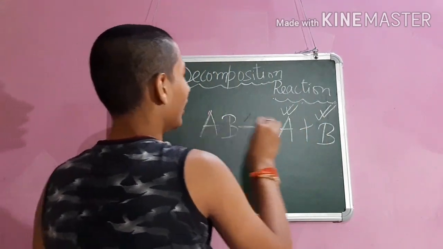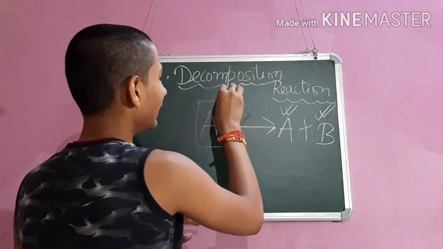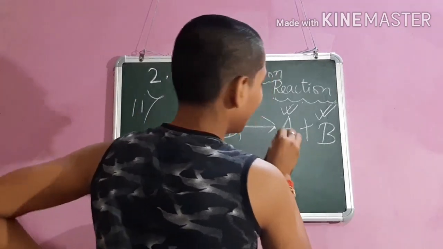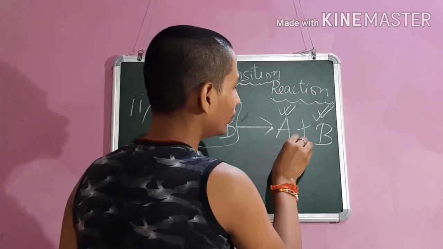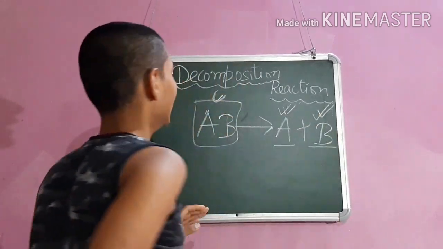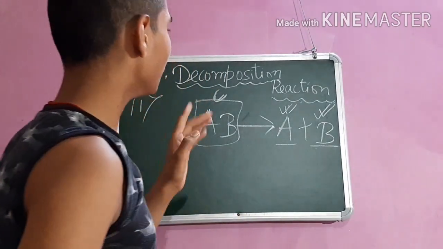One will be an element and another will be a compound. This is property number 2 of decomposition reaction.